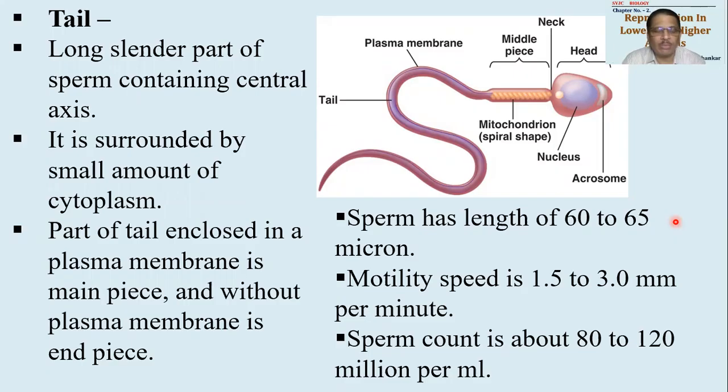Ejaculation is a process during which semen is released out, and the amount of semen given is called ejaculum. This ejaculum will be around 3 to 5 ml per sexual act. And the sperm count is very important. Now, what is sperm count? Number of sperms present per milliliter of semen. Number of sperms present per ml of semen will be considered as sperm count. So sperm count is around 80 to 120 million per ml. So this sperm count is very important.